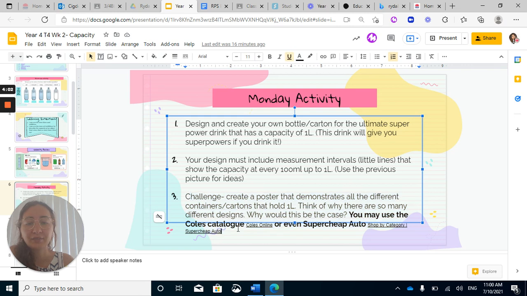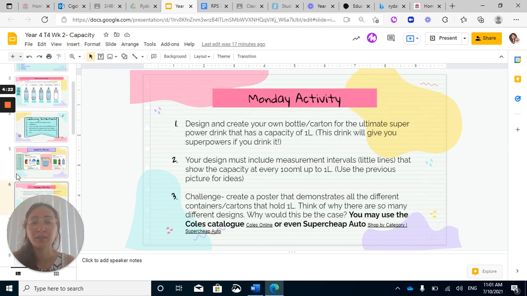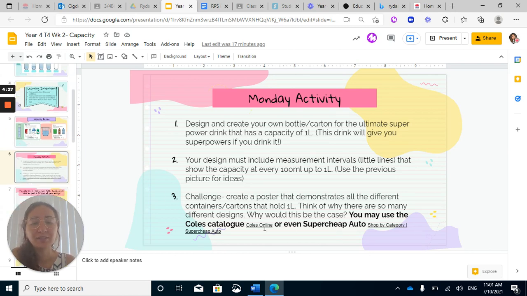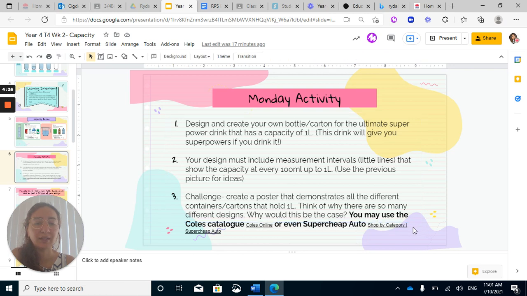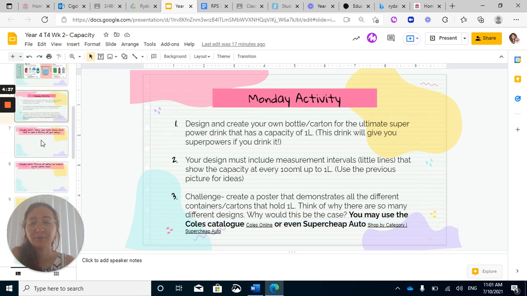And your challenge activity now is not really optional, but it's called a challenge because it's a bit difficult and will take more time. You're going to create a poster that demonstrates different cartons and containers that hold 1 liter. This will help you understand that 1 liter can look very different and can be used for different objects. You've got links to Coles, so if you control and click here, you'll be able to click onto Coles online as well as the Supercheap Auto website.